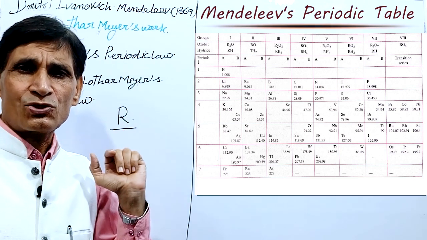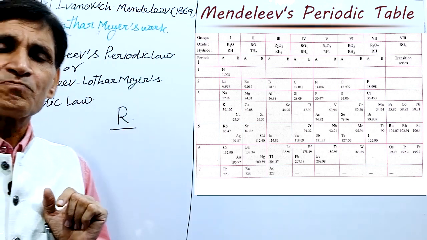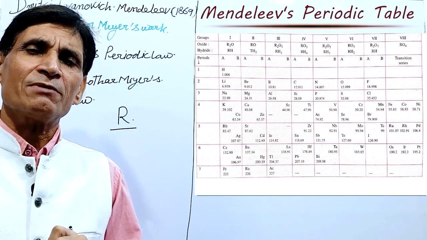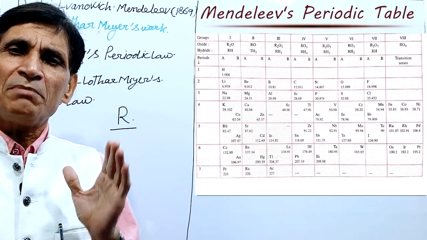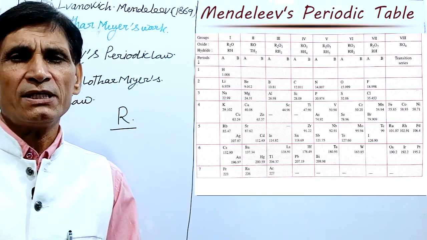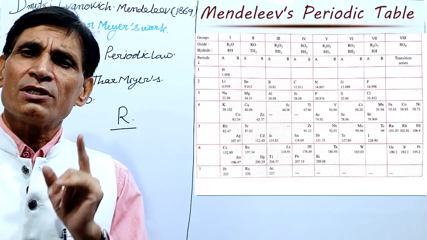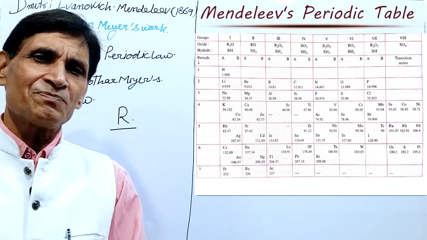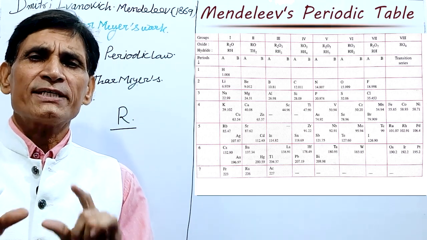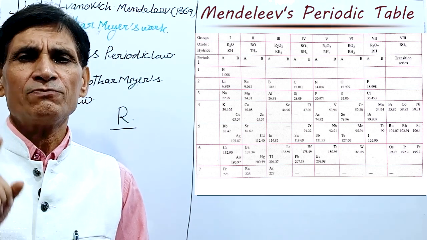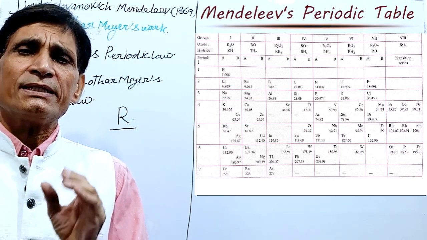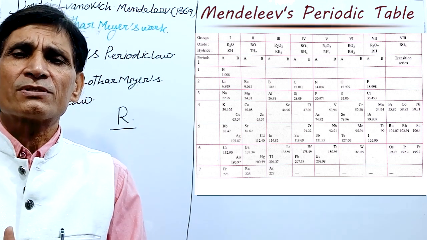Now I hope you have understood. Next point: of Mendeleev's periodic table, two are there. One is the original Mendeleev's periodic table and the other is the modified form of Mendeleev's periodic table. I am going to tell you first Mendeleev's original periodic table. First point, the essential features of Mendeleev's periodic table: in the original table, there are 8 vertical columns.